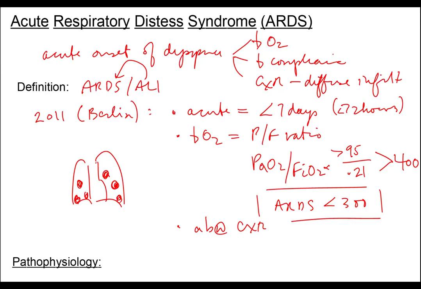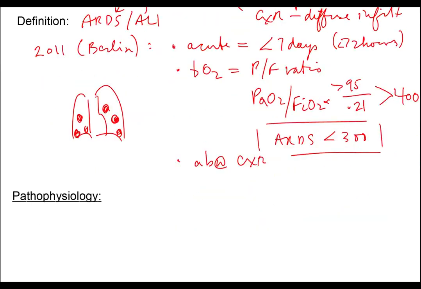It's important that you rule out other causes that can mimic this picture. The two entities that you have to rule out are congestive heart failure, because it has many of these same findings, and a standard way of doing that is to show that the BNP is normal. The other thing that you have to rule out is atelectasis.